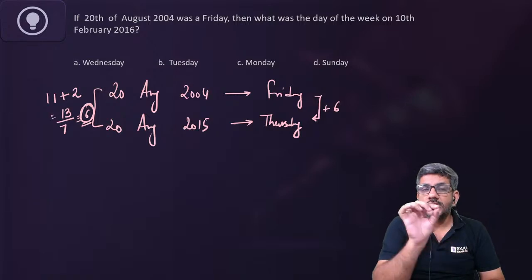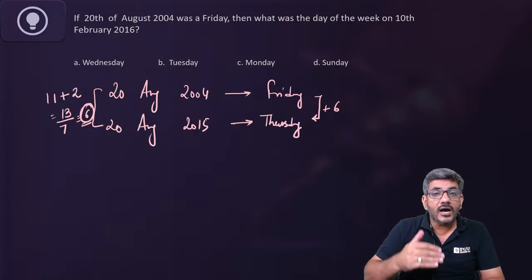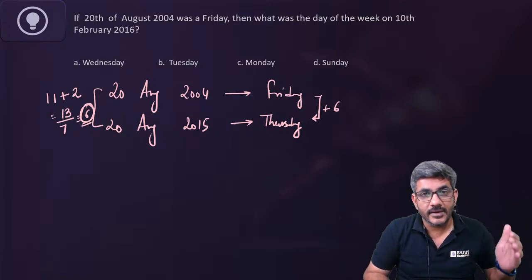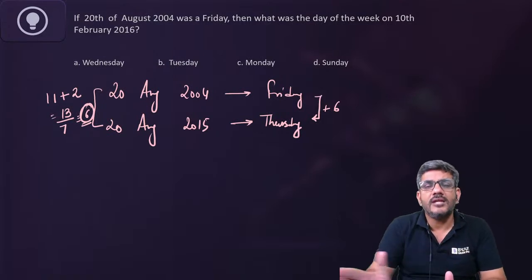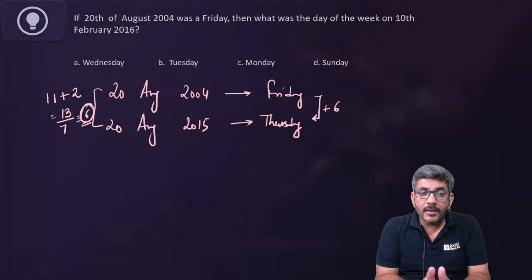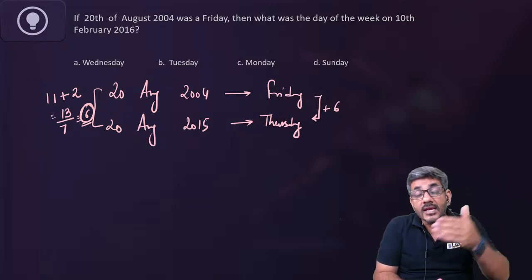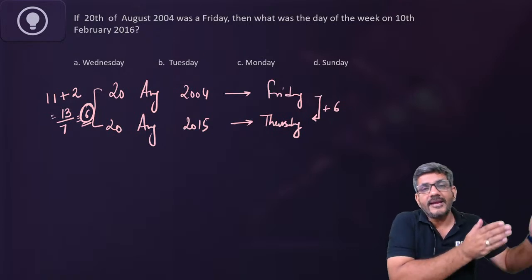The date is 20th of August 2004. We are going ahead of that. That means we do not pass through 29th of February. A leap year will only come into effect when you have to pass through 29th of February. So if I am going back from 20th August 2004 to a particular year, then I would be passing through 29th of February of 2004. Then I would take it as a leap year.